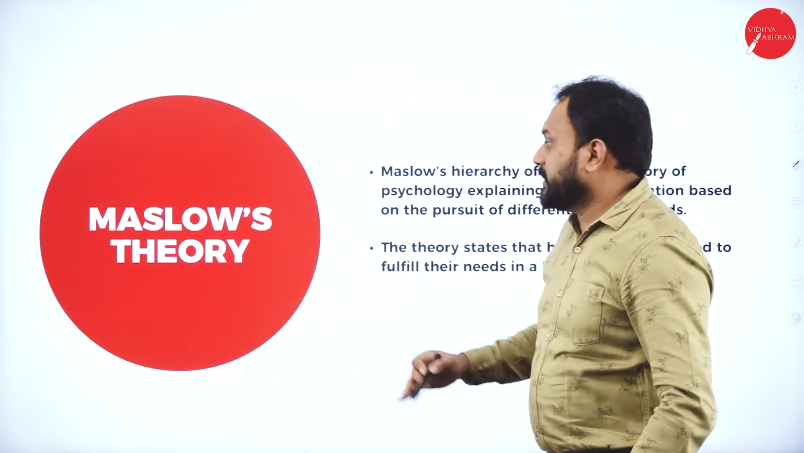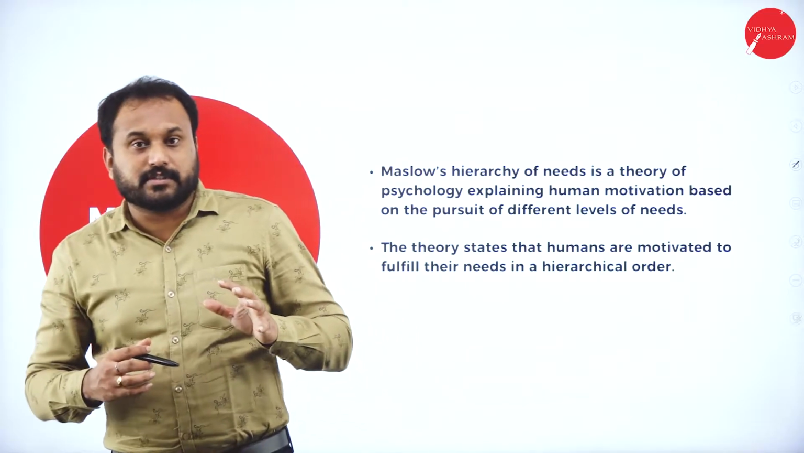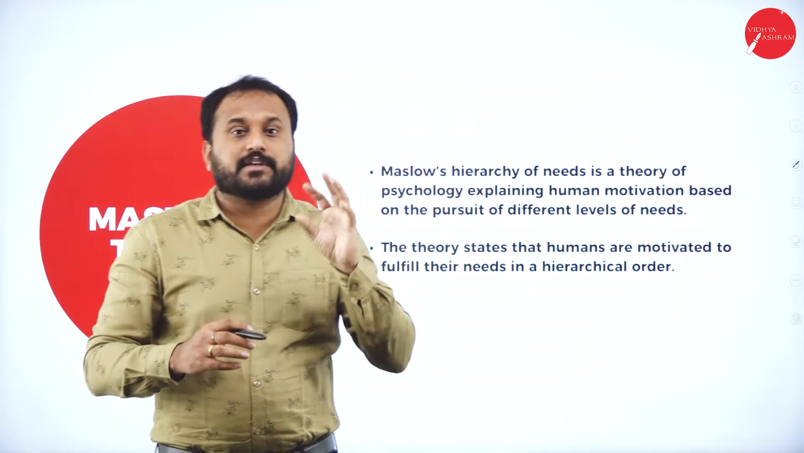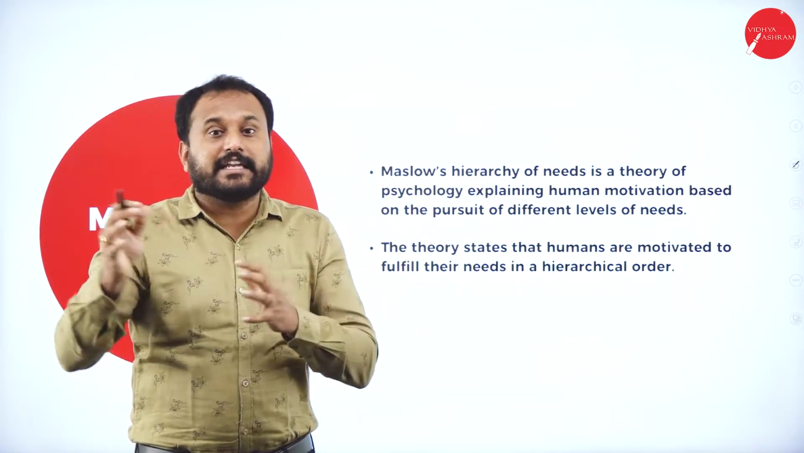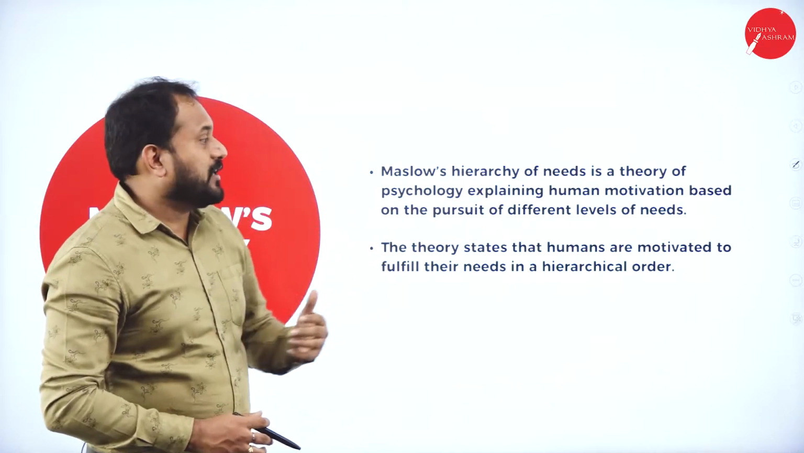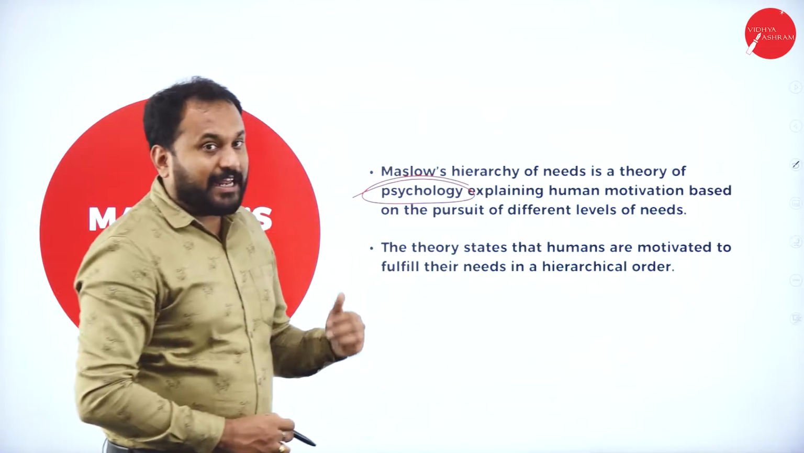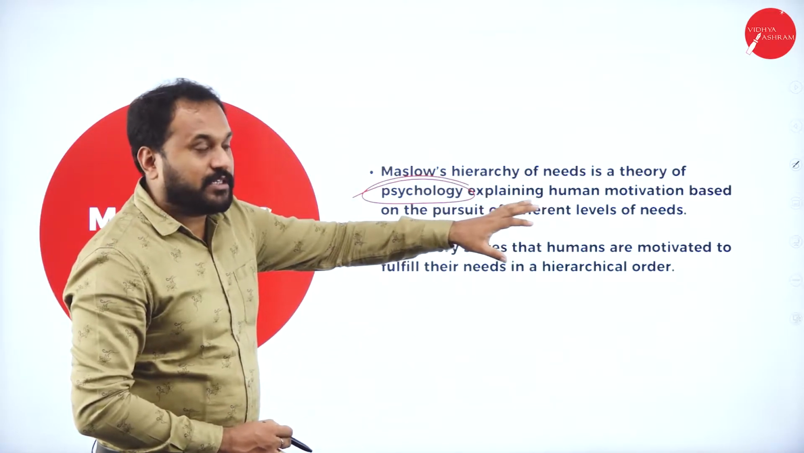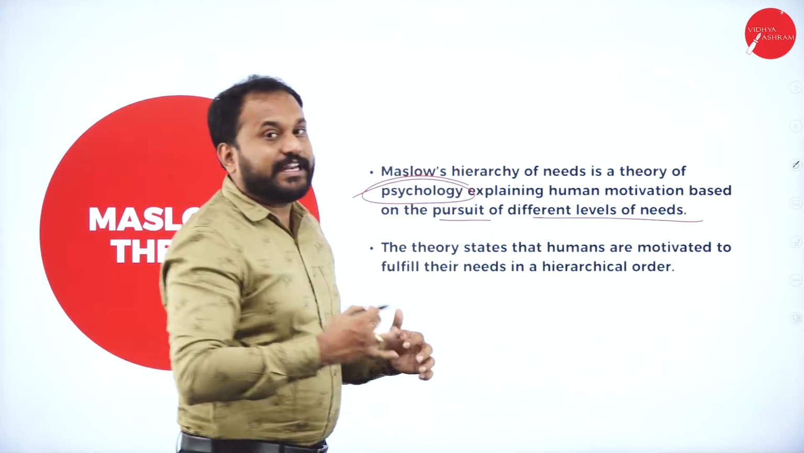Let's go with the first one, Maslow's theory. Abraham Maslow is very famous for his theory called the Maslow theory, or the theory of hierarchical needs. Maslow's hierarchy of needs is a theory of psychology explaining human motivation based on the pursuit of different levels of needs.